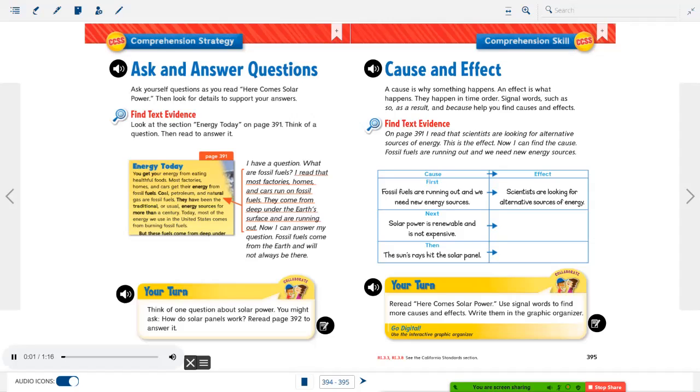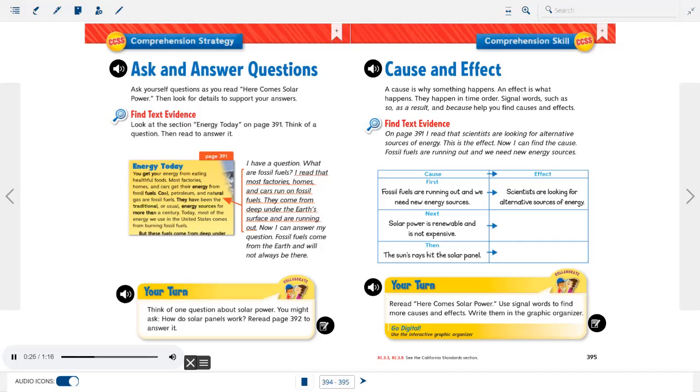Ask and answer questions. Ask yourself questions as you read Here Comes Solar Power. Then look for details to support your answers. Find text evidence. Look at the section Energy Today on page 391. Think of a question, then read to answer it.